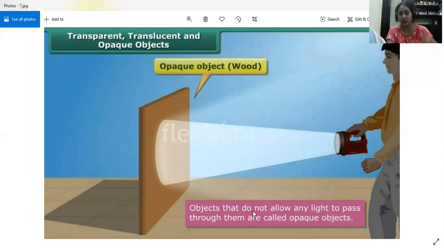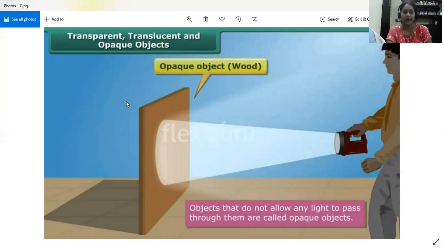That is why our doors are mainly made of opaque material. You can't make your door transparent, otherwise everyone can see your house. You can't make your house of glass, otherwise everyone can see through it. You need some privacy. So that is why it is very important to learn about the properties, then what the uses are, and based on those properties and uses, we make things.